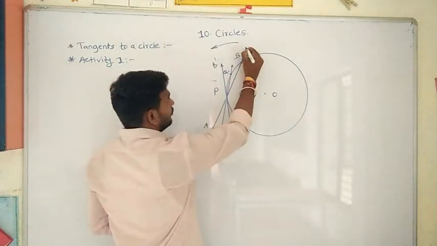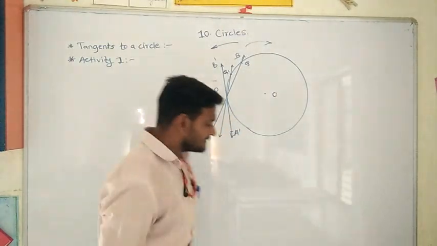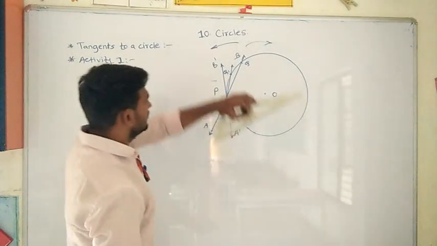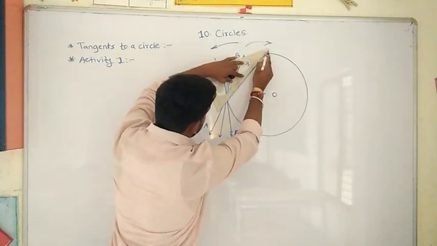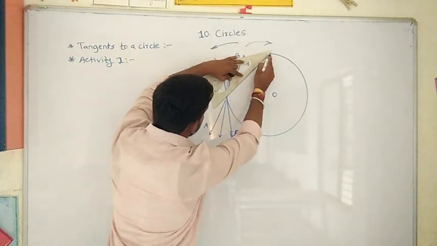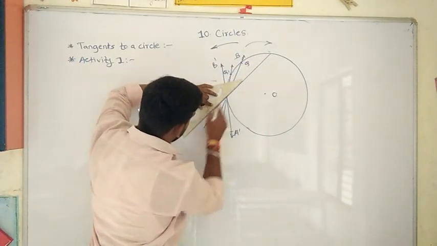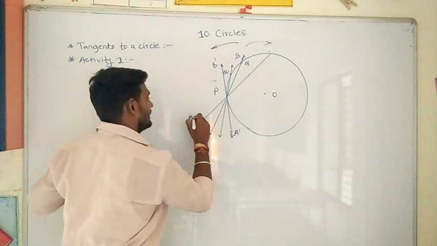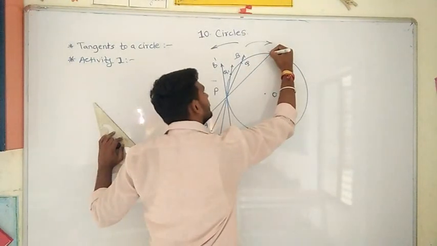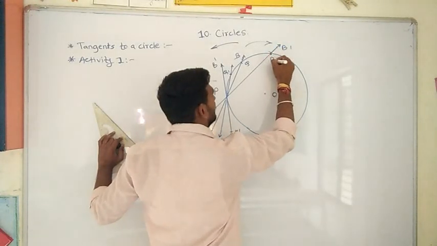Suppose I rotate this wire AB towards the right hand side. After rotating towards the right hand side it will take a position like this. The position of point P will not change because we have fixed it here. I will assume this as A1 and this as B1, and this point is R1.